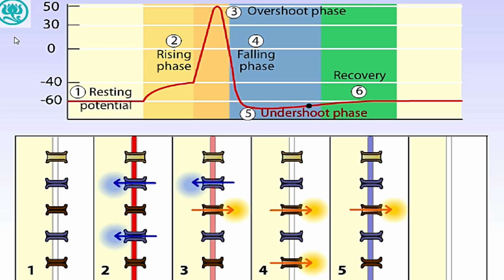The undershoot occurs because most voltage-gated potassium channels are still open, such that the total potassium conductance of the neuron is greater than when the membrane is at its resting steady state.